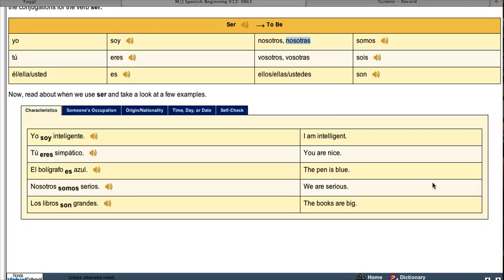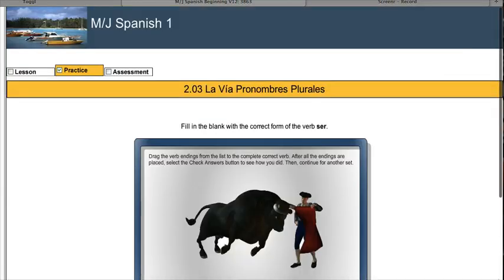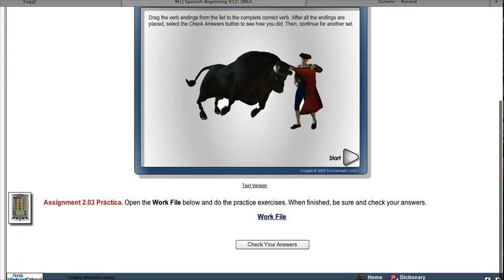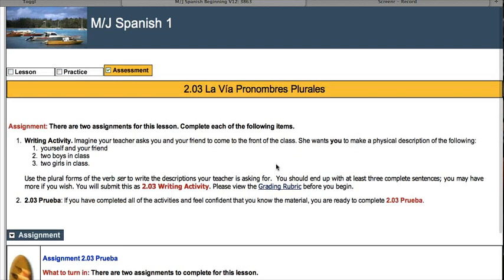So that is what you're going to do. I need at least 3 sentences. You're welcome to do more. It says here you should end up with 3 complete sentences. You may use more if you'd wish, and you're going to submit that as a writing activity.